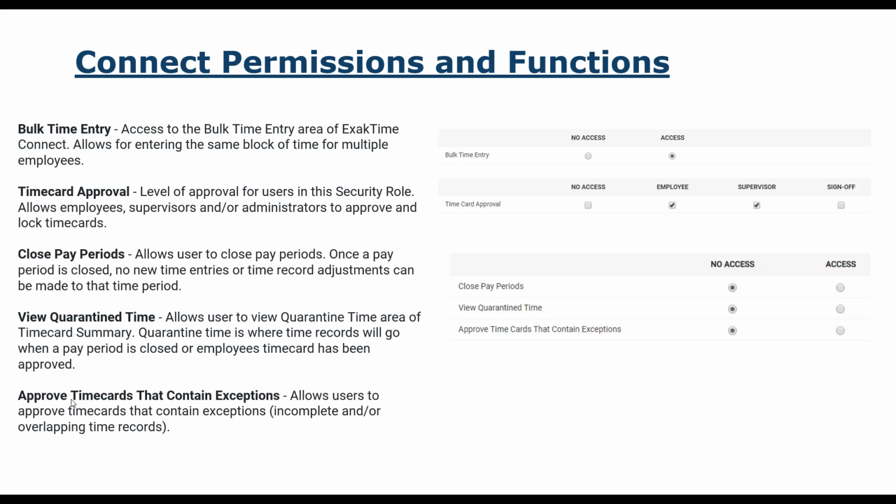Approving time cards that contain exceptions. Again, exceptions, like if I forgot to clock in and clock out. Usually this is at no access because you want to fix those before you approve those times, right?